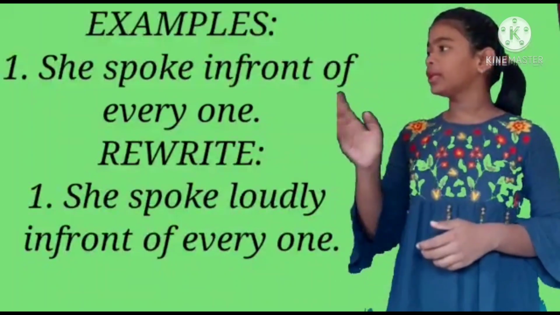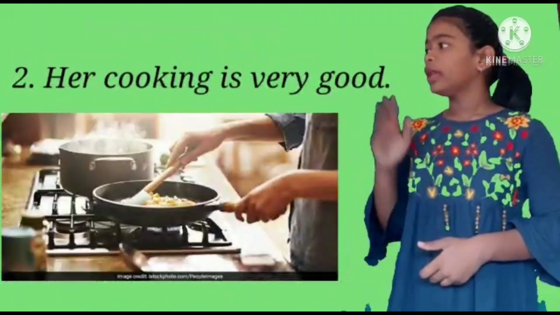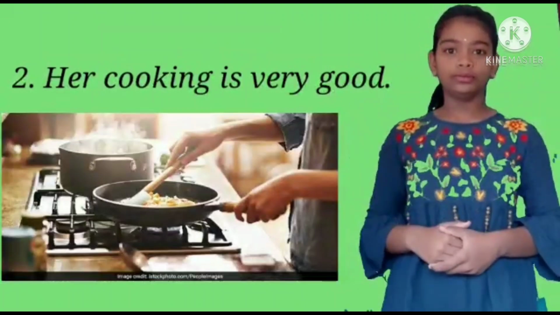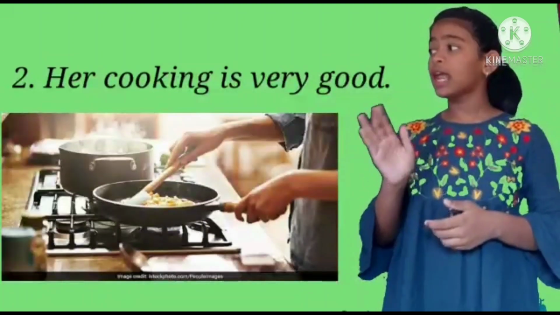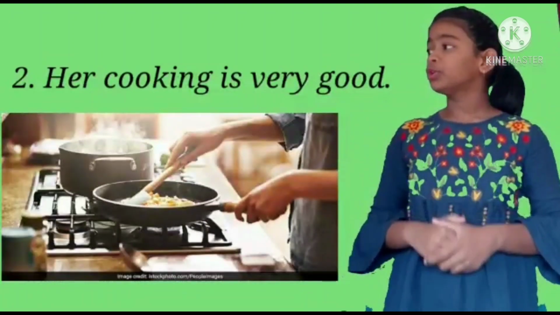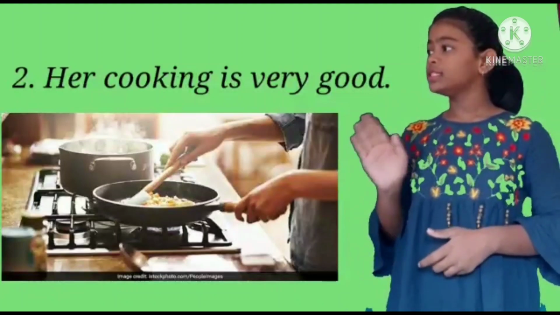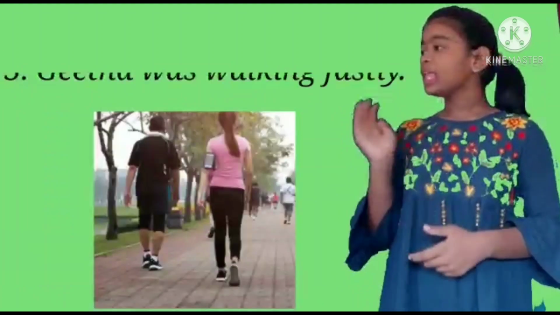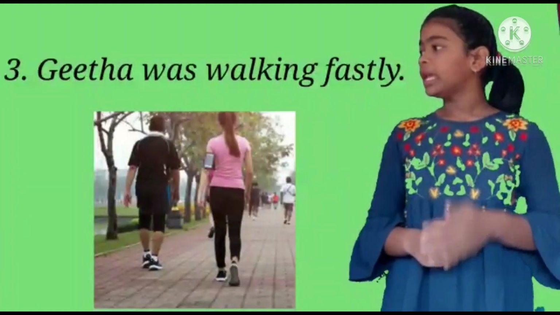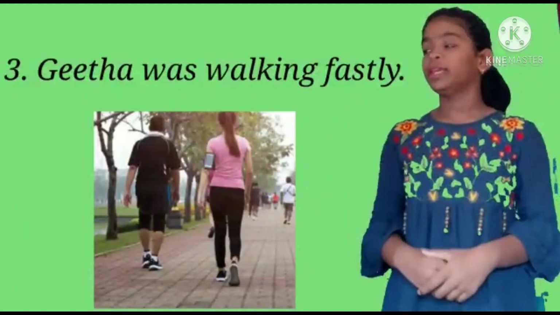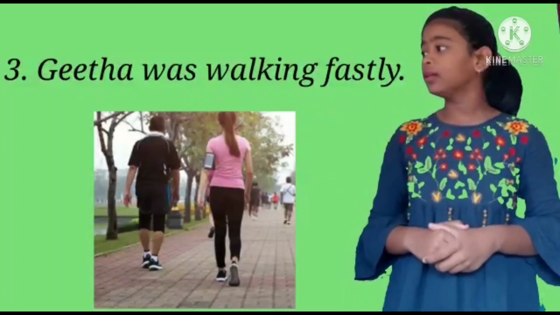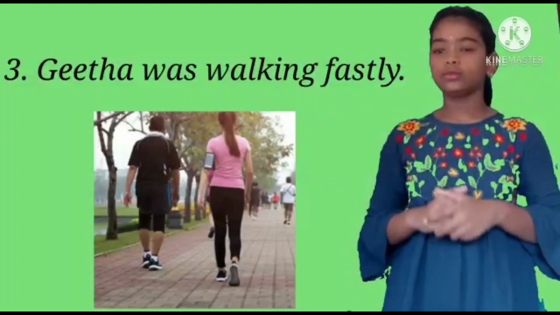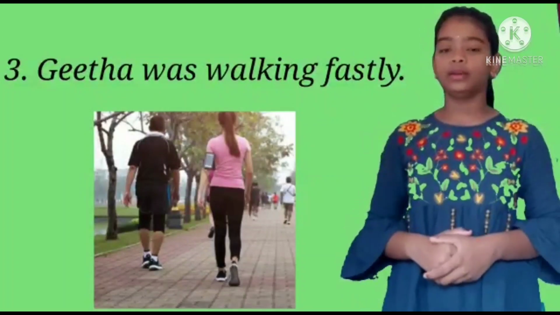Let's look into one more example of adverb. Her cooking is very good. Here very is describing how good her cooking is. Very is describing an adjective. So it is an adverb. Let's look into one more example. Geeta was walking fastly. Here fastly is describing the verb walking. So fastly is an adverb here.